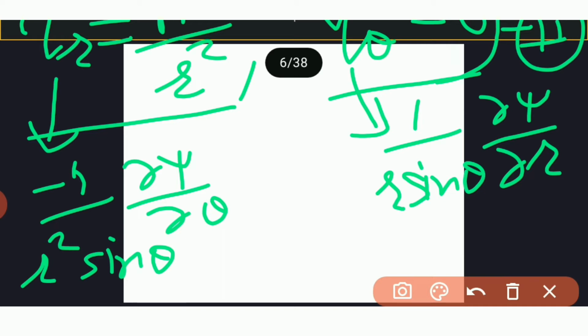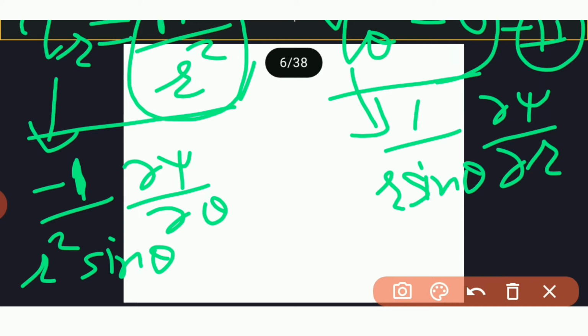So what we get? We get this m upon r square is QR, and we know QR is also minus 1 upon r square sin theta dou psi by dou theta.